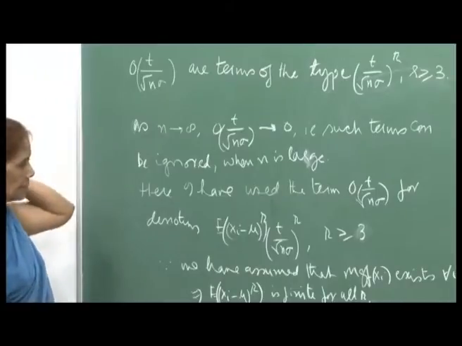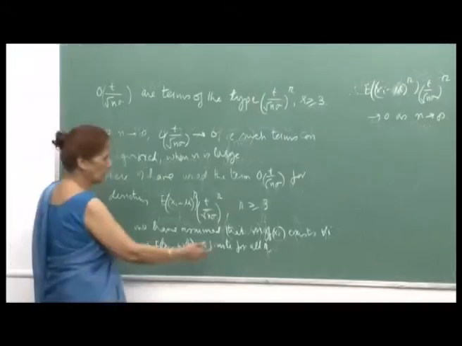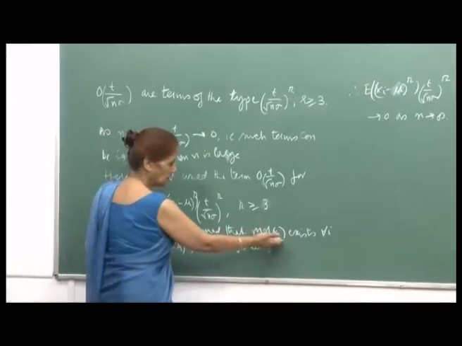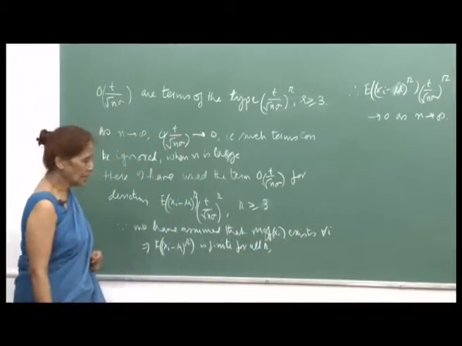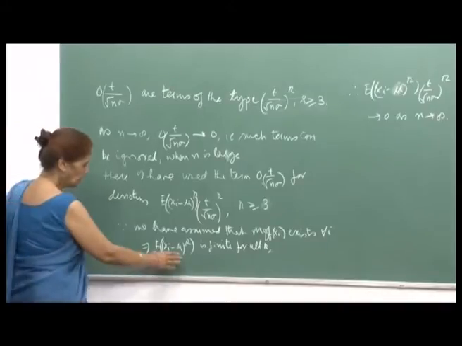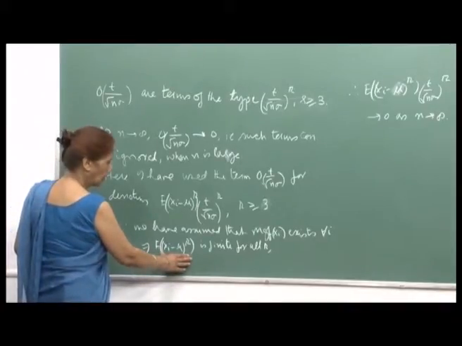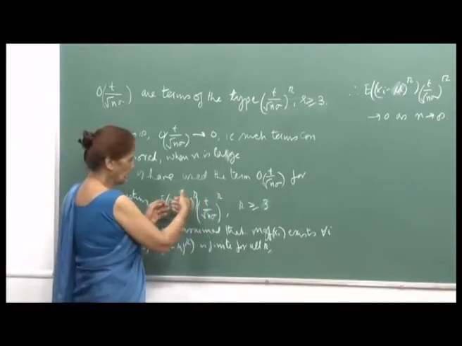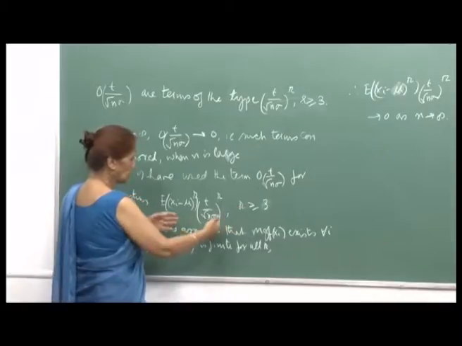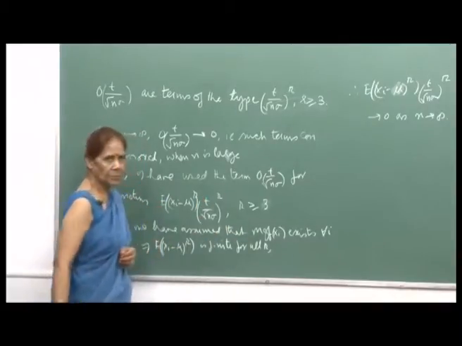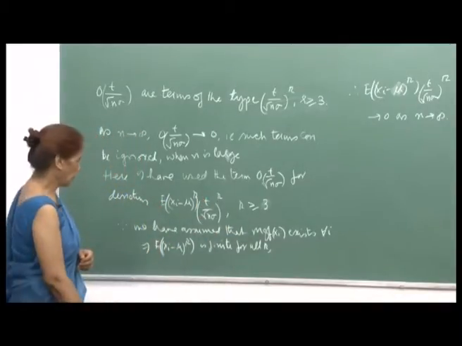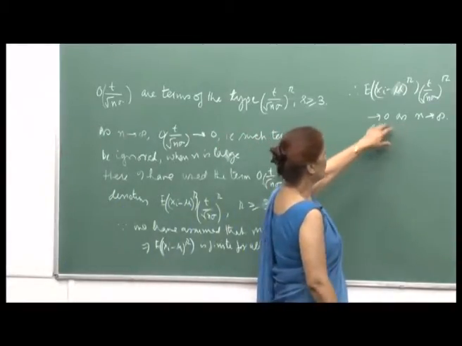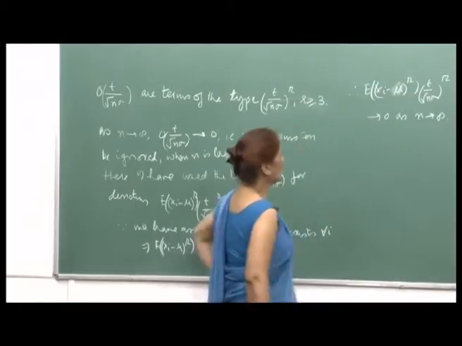But since we have assumed that the MGF exists, and the x i's are all identically distributed, the MGFs exist, which means all moments exist. So, all moments are finite, and therefore these numbers are finite for all r. Hence, the same thing applies: as n becomes larger and larger, this whole thing becomes very small and goes to 0, right. So, as n goes to infinity, this will go to 0. Therefore, we can neglect the term.